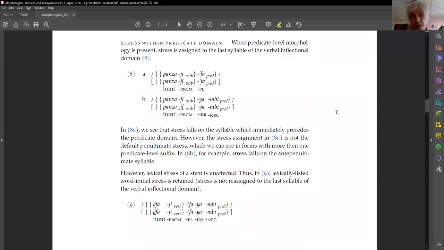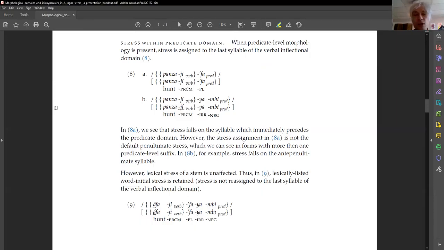Now let's look at the stress within the larger predicate domain. When predicate level morphology is present, stress is assigned to the last syllable of the verbal inflectional domain. In 8a, panzahifa, we see that the stress falls on the syllable which immediately precedes the predicate domain. However, stress assignment in 8a is not the default penultimate stress, which we can see in forms with more than one predicate level suffix.